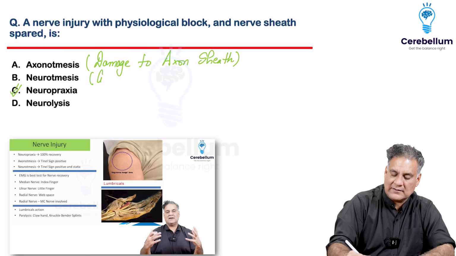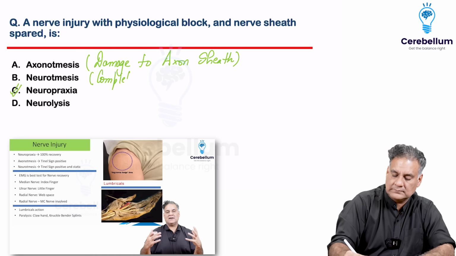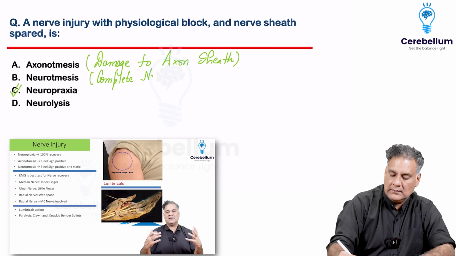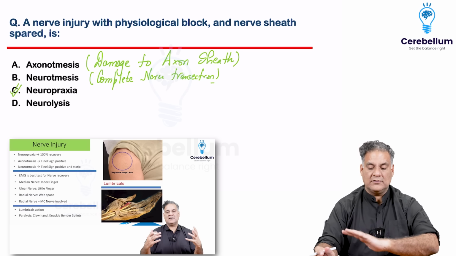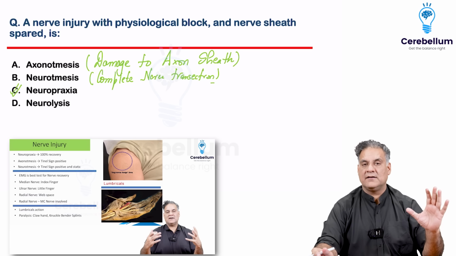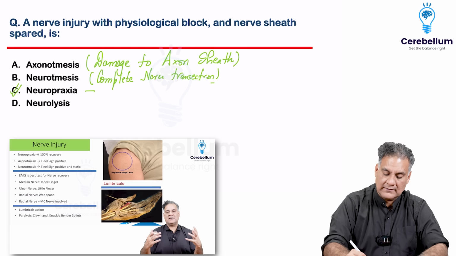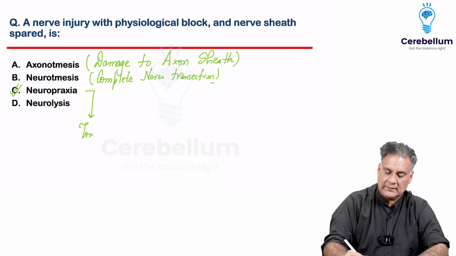And neurotmesis is complete nerve transection. What is neurolysis? Releasing the nerve from the adhesions. So that's something different. So neuropraxia means 100% recovery. Tinel sign is negative in this case.